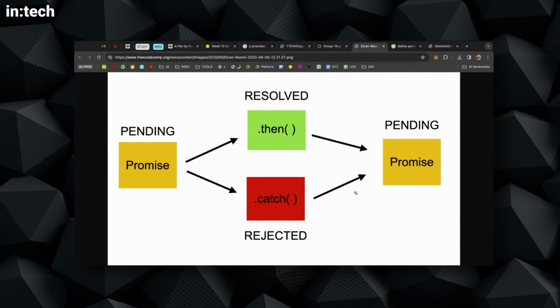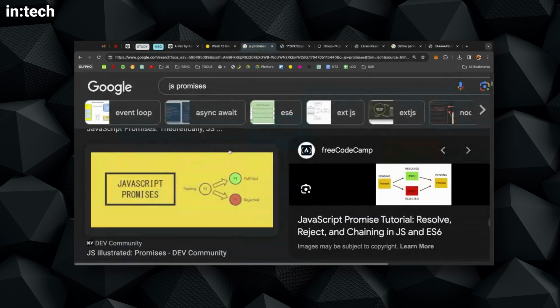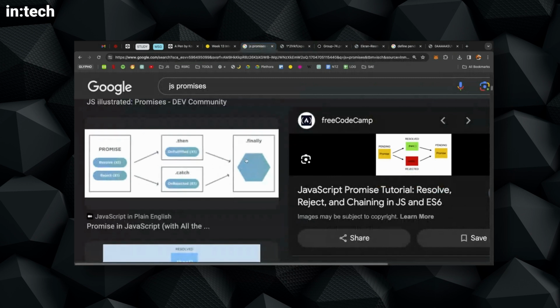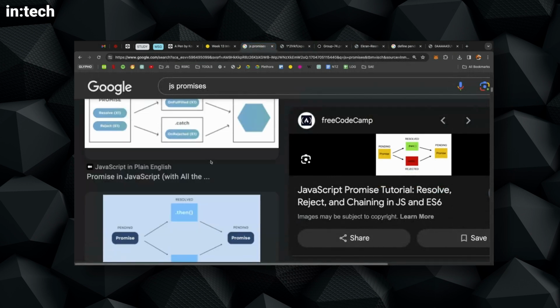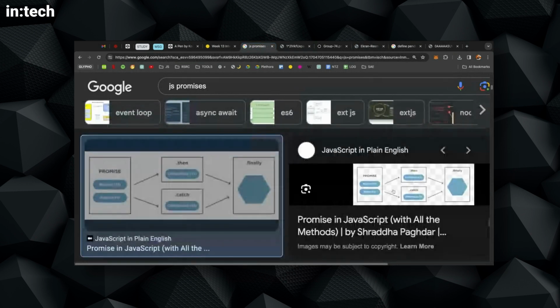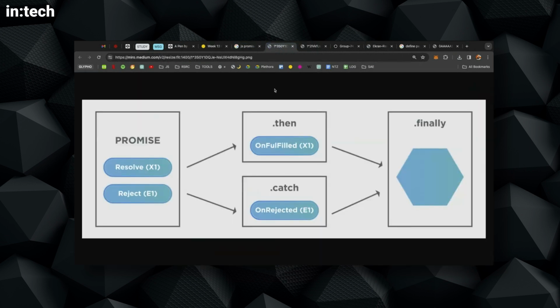Now, in here, we have this next promise. We will go through this in the code. I just want to focus on the first part. We will see where we finish up. Let me see if I can find some other, maybe. Oh, I think this is nice. Yeah, this is nicer.